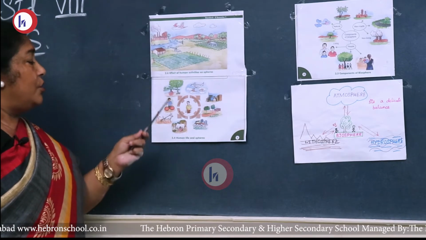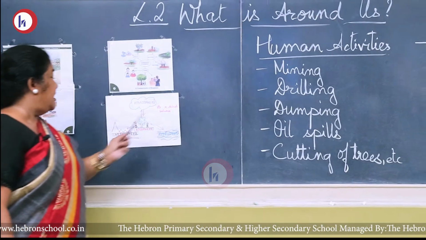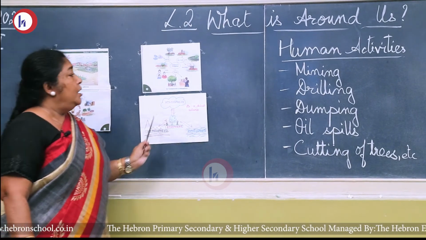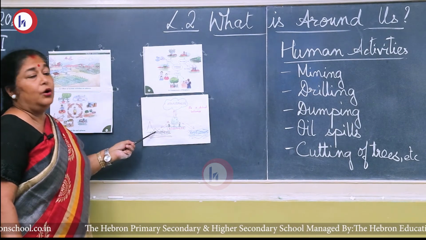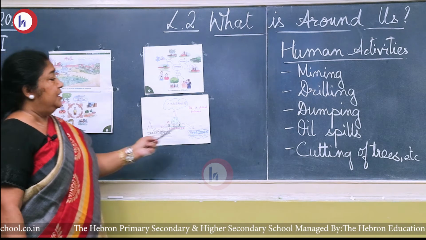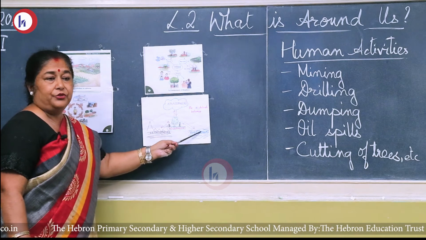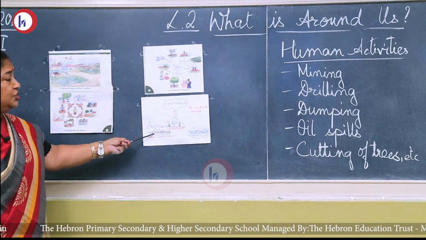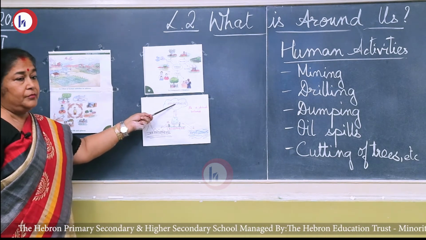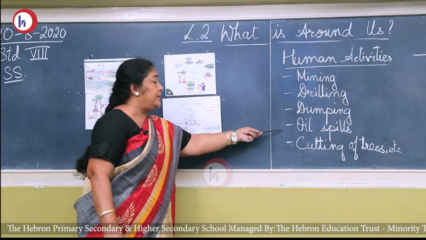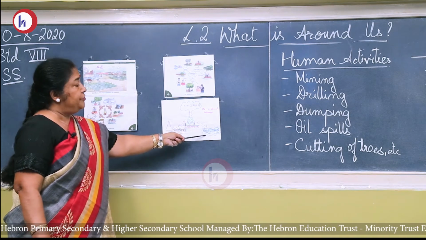Now, for our living, we do a number of activities. Mining of minerals is done from the lithosphere. Drilling of oil or water is done from the lithosphere. Dumping: we dump waste matter, sometimes on the hydrosphere, sometimes on the lithosphere. We have factories which release pollutants and pollute the atmosphere. And also sometimes there are oil spills in the seas and oceans, polluting the hydrosphere.